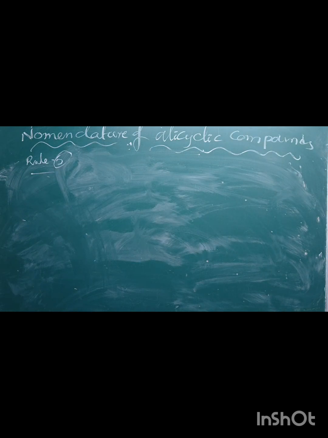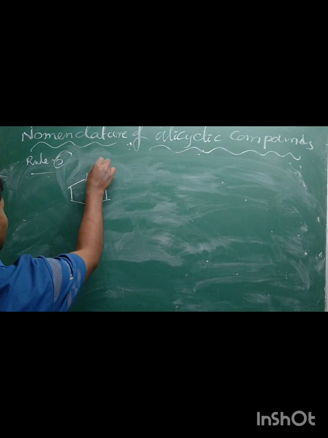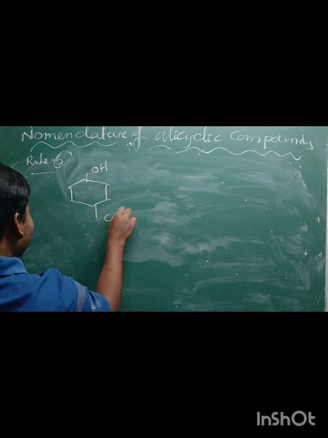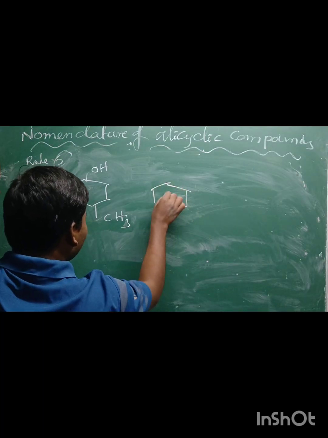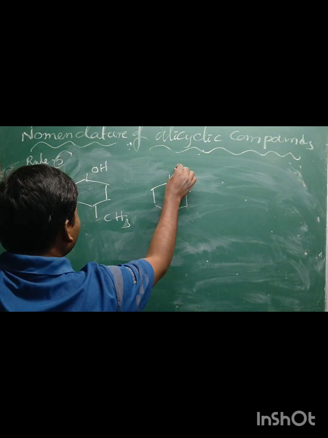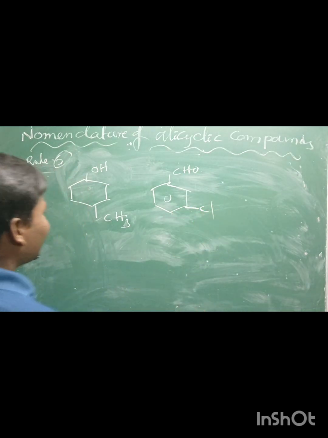substitutive suffix names. In case if you take cyclohexane, here OH is there. Here CH3, a methyl group, is there. So take the cyclohexane. Here either aldehyde is there. Here Cl is there.